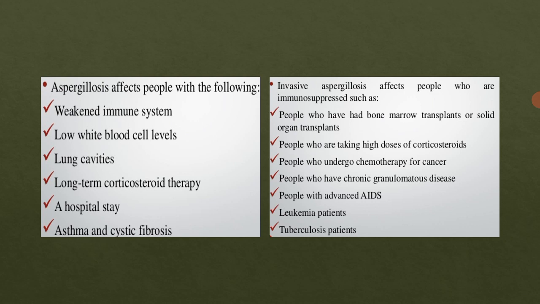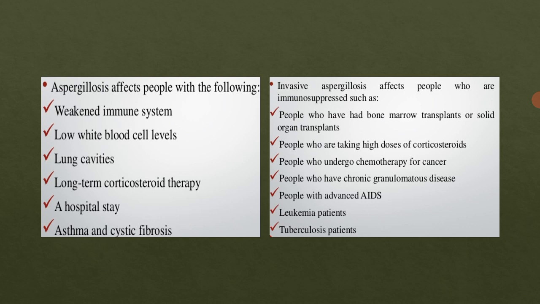In such transplants, as we know, we transfuse blood, and therefore outside entities are coming inside the host body. Therefore invasive aspergillosis infection can be present in such patients.